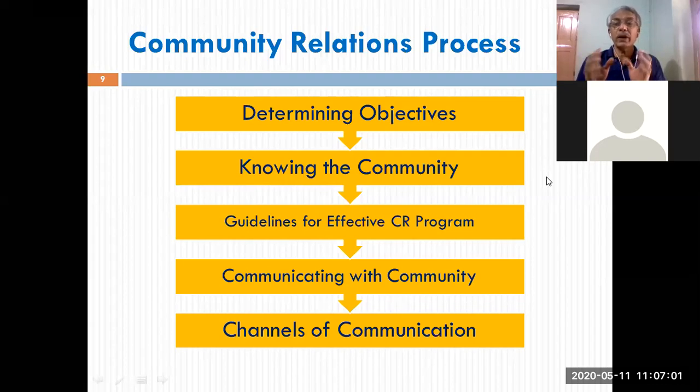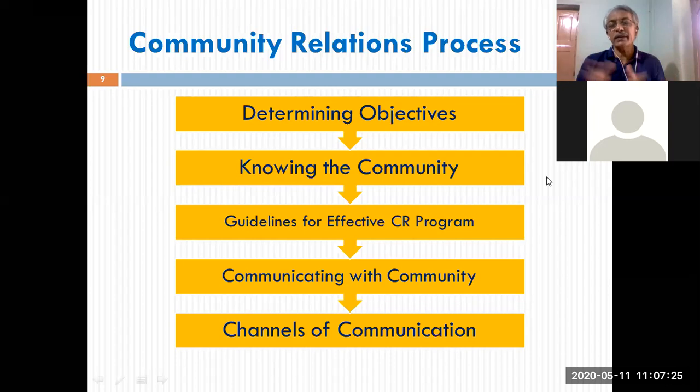And you have to identify appropriate channels of communication. The community might not be convergent with your high-end technologically advanced channels. You might have to localize or customize the channels through which you will be communicating, sending your messages, informing. So this is only indicative. It is not a straitjacket process.